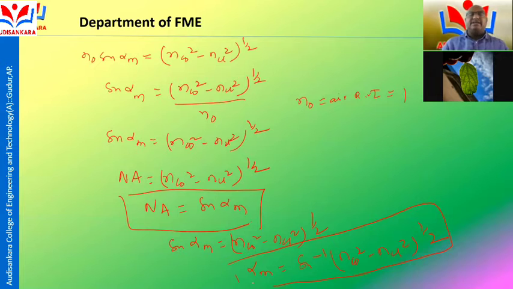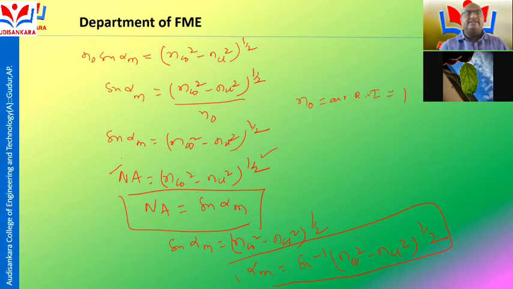The acceptance angle is the maximum angle of light that passes to the core cladding interface, and numerical aperture is the light gathering capacity of an optical fiber. So my dear students, numerical aperture may be defined as the square root of the difference of the squares of the refractive indices of core and cladding.